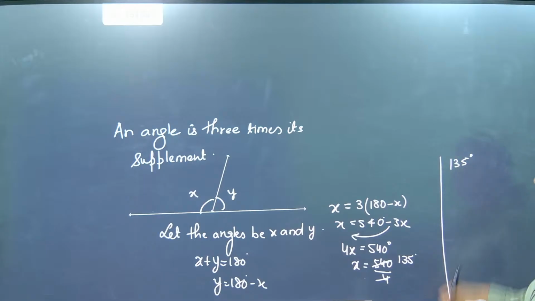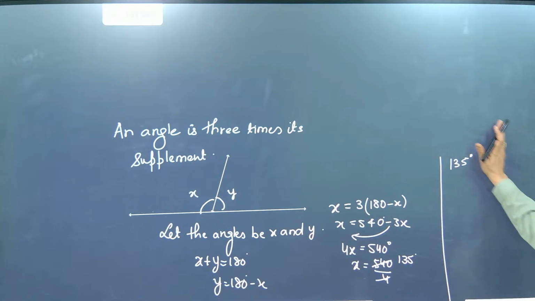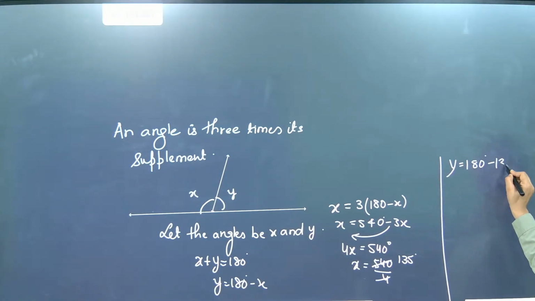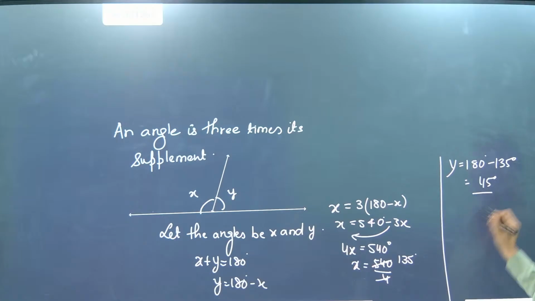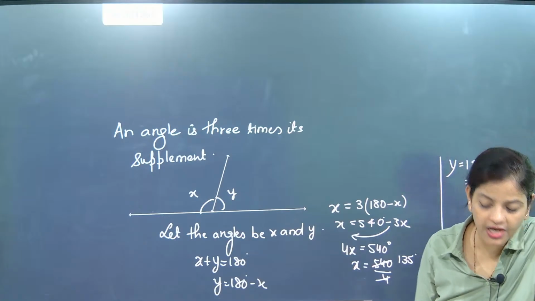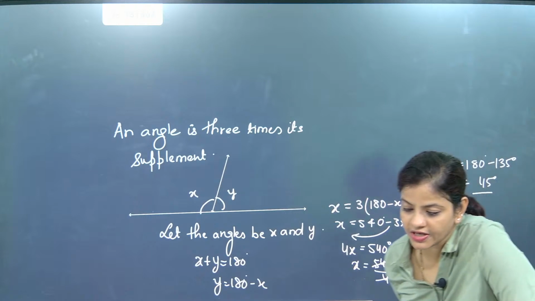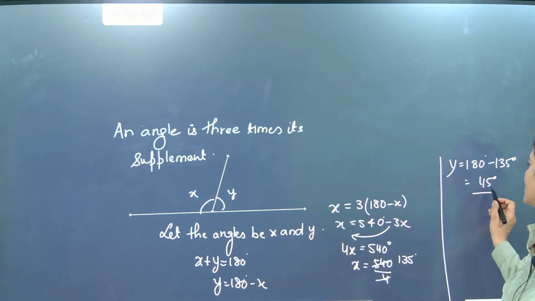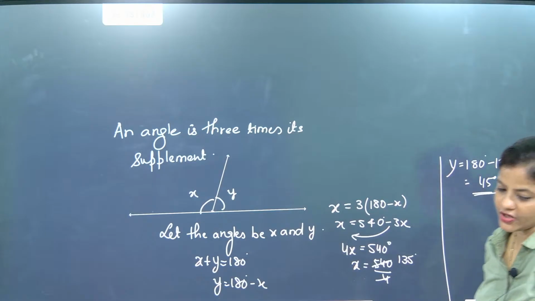Now, the first angle is coming as 135 degrees. Then what will be the value of y? y will be 180 minus 135 degrees. So it is coming as how much, beta? 45 degrees. So x is coming as 135 degrees and y will be coming as 45 degrees. So the correct answer is 135 degrees and 45 degrees.